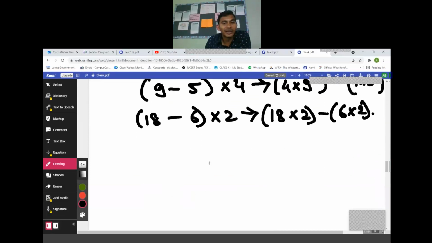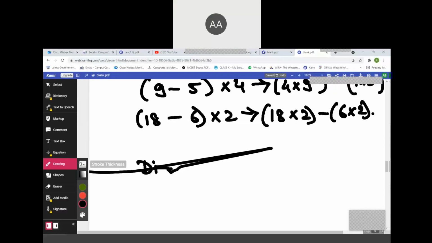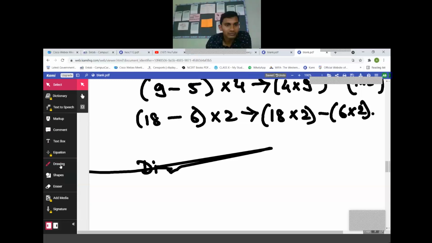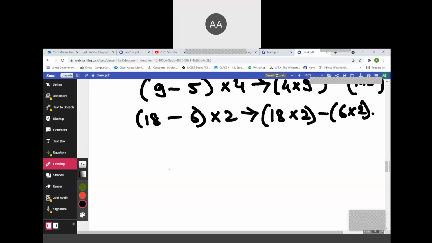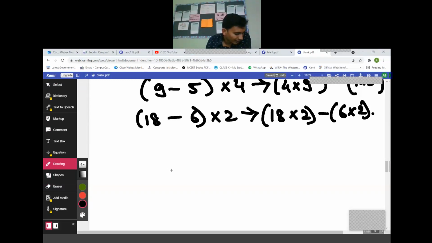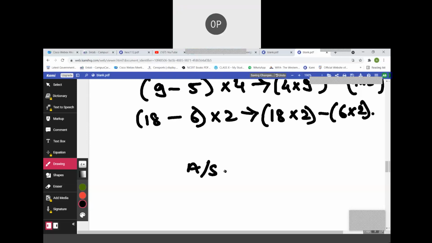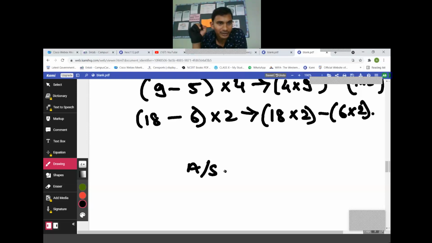Only in addition and subtraction does this property hold. We can say multiplication over addition can be done and multiplication over subtraction can be done, but it is not possible in the case of division. Any doubt till here? I won't explain more because of the timing. Remember, we cannot do the distributive property of multiplication over division. Distributive property of multiplication only holds for addition and subtraction.